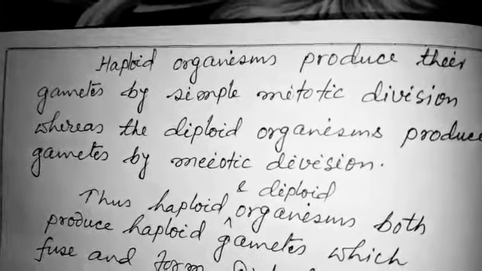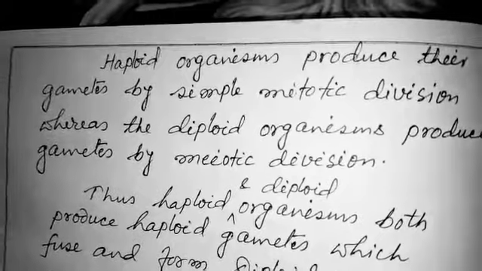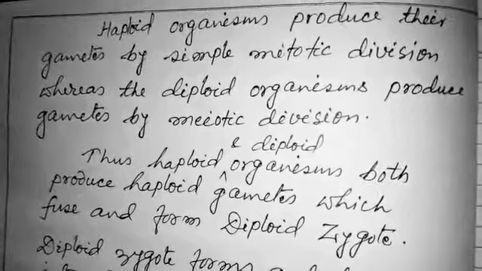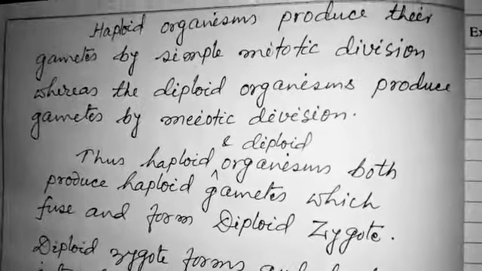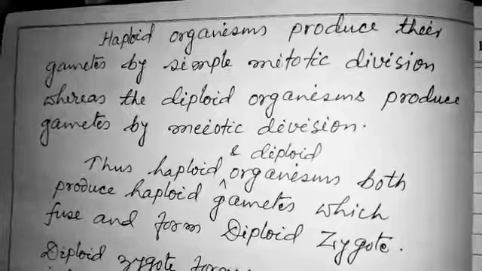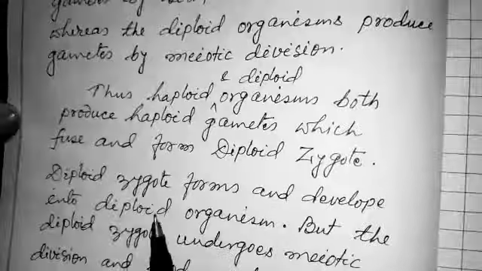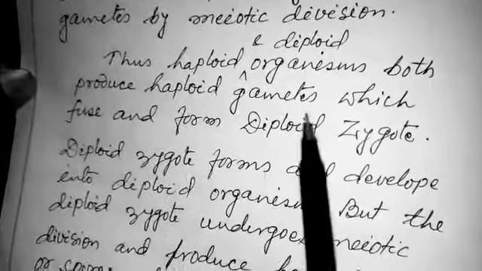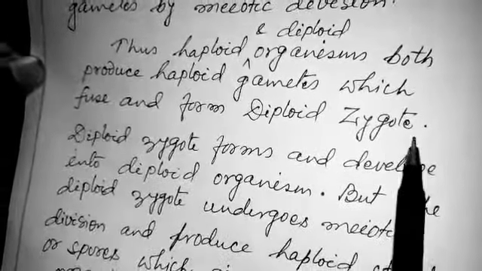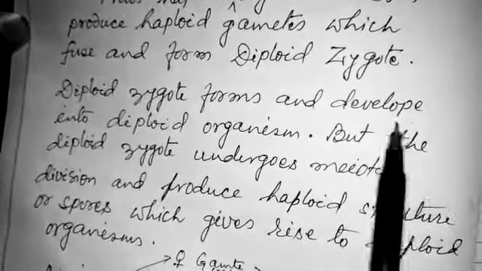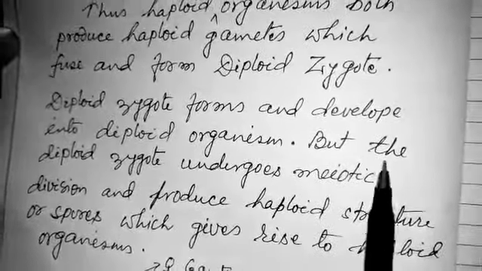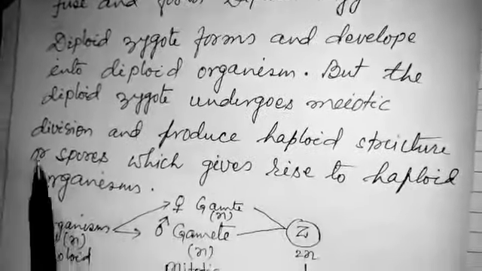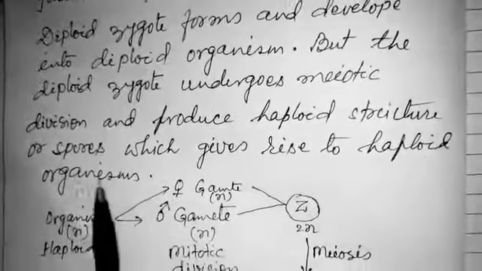Those which are haploid organisms produce their gametes by simple mitotic division, whereas the diploid organisms produce gametes by meiotic division in their meiocytes, that is, the cells present in the sex organ. Thus, haploid and diploid organisms both produce haploid gametes which fuse to form diploid zygote. The diploid zygote develops into a diploid organism, but the diploid zygote in haploid organisms undergoes meiotic division and produces haploid structures or spores, which give rise to haploid organisms.